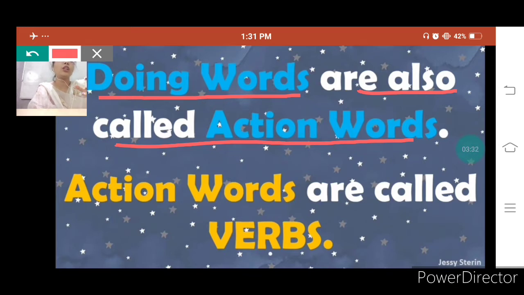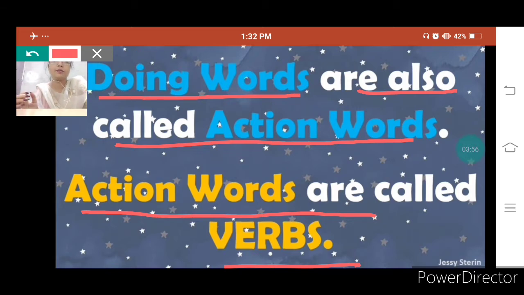Action means what a person, an animal or a thing is doing, what they are acting. Action words are called verbs. The other name of action words is verbs. So doing words, action words and verbs, these all are the same thing.